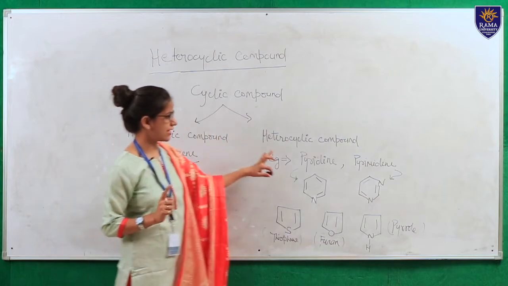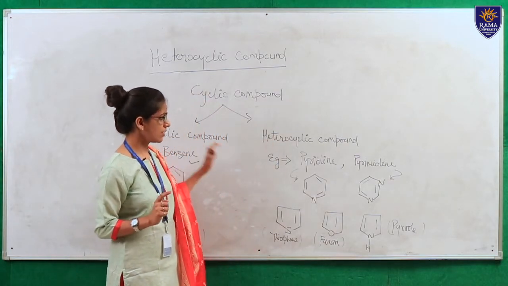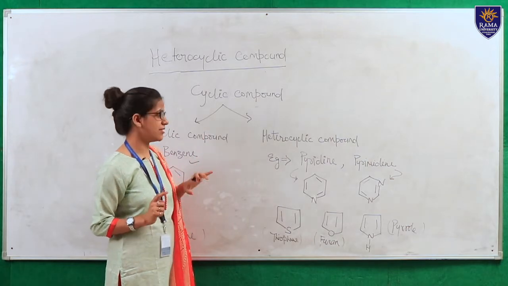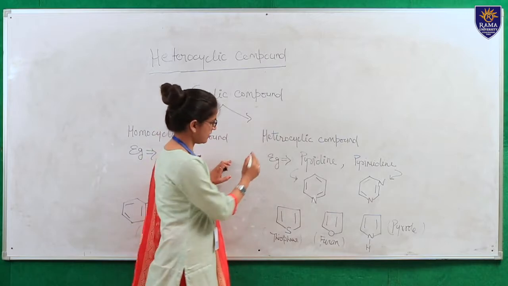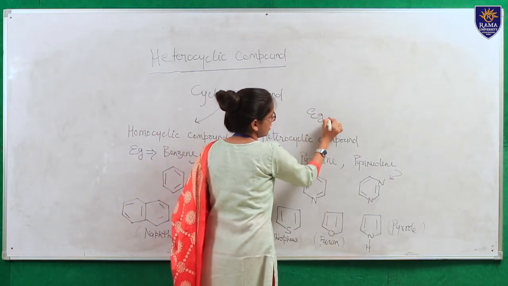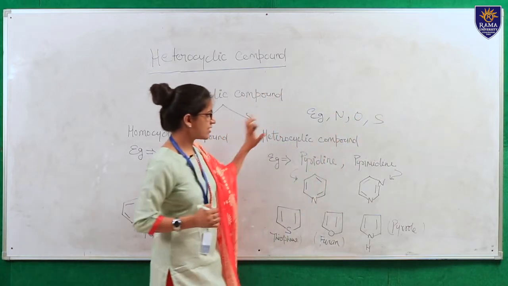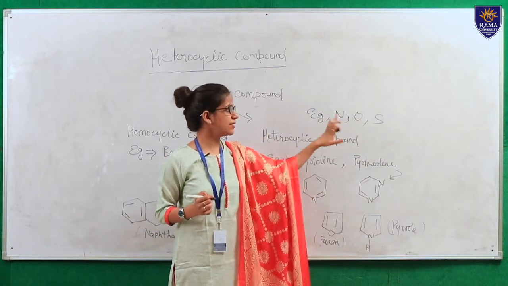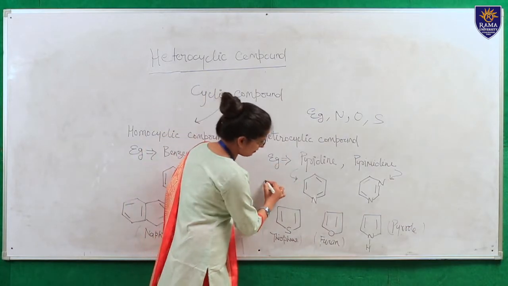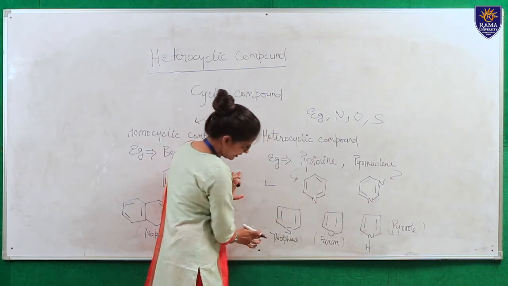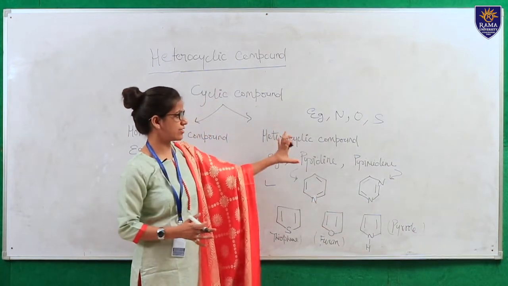And then the heterocyclic compound. Heterocyclic compounds are those compounds in which two or more different elements are present in the ring structure, different elements like nitrogen, oxygen and sulfur. These are the heteroatoms which are present in the cyclic compound. Examples are pyridine, pyrimidine, thiophene, furan and pyrrole. These are all examples of heterocyclic compounds.